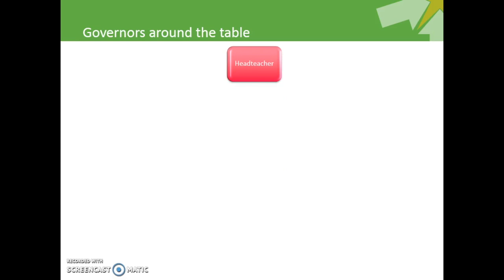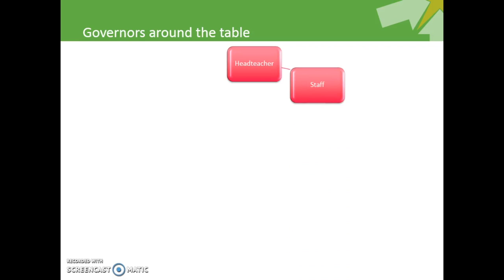Head teacher governor. A head teacher will be a full member of the governing body of their school unless they choose not to be a governor. If a head teacher decides not to be a governor, they are still entitled to attend all meetings of the governing body. The head teacher provides a termly report to governors on the progress and standards within the school. The head teacher works closely with the chair of governors on the work of the governing body. The head teacher works in partnership with the governing body in developing the long-term strategic vision for the school.